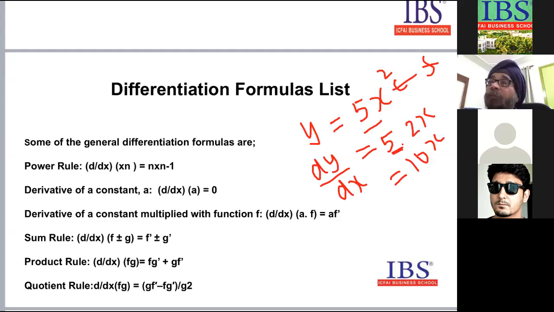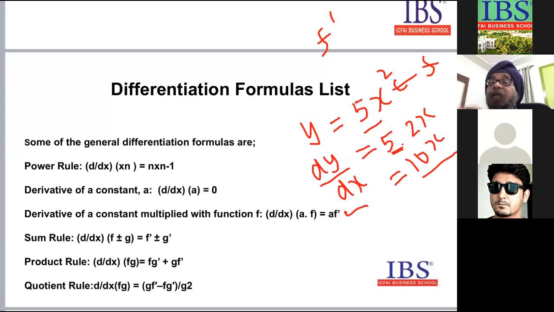Differential is commonly used, and sometimes we use the short form f dash. f dash means this is its derivative. dy by dx we call f dash. This is also commonly used. Fine. So the differential of x square multiplied by 5: the differential of x square is 2x, using the formula which I told you, 2x multiplied by 5 is 10x. Okay.